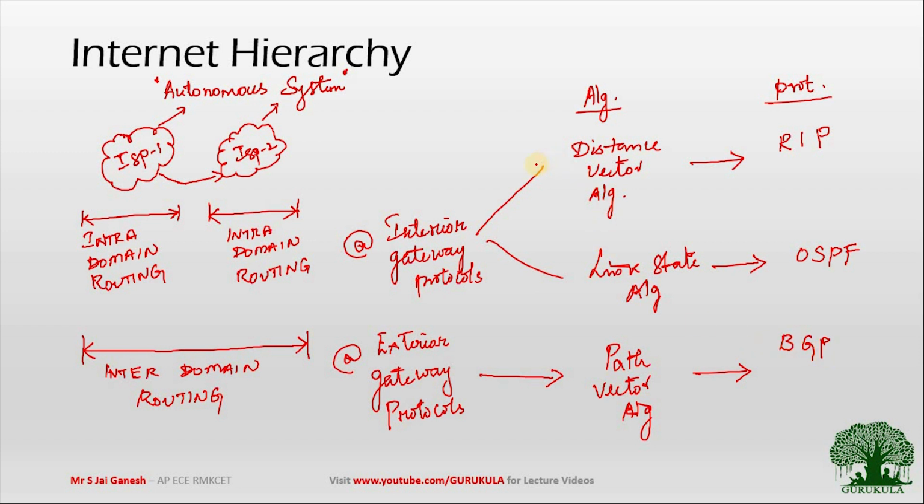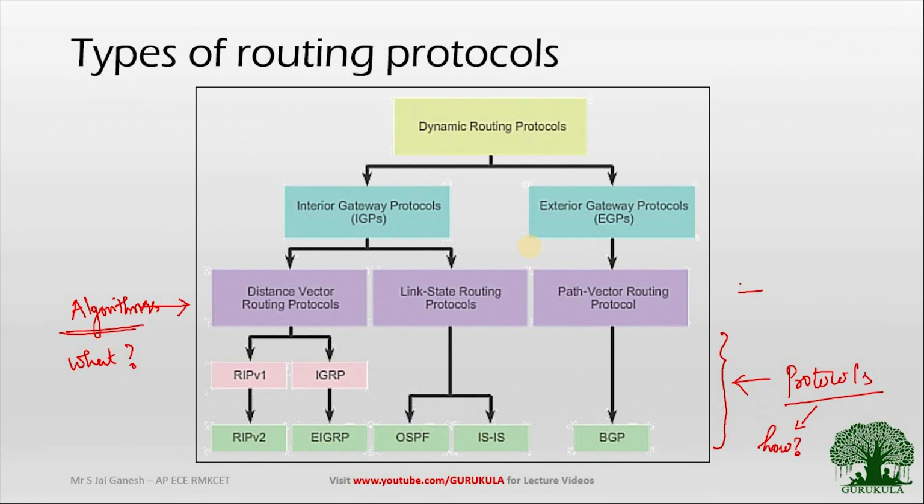BGP is abbreviated as Border Gateway Protocol. I think this figure and whatever we have written here will give you a bird's eye view of how the routing protocols and algorithms are classified. Now when we get back to our previous slide, I think that will give you a better understanding. So now you can understand this very clearly, correct? We have dynamic routing protocols, and now we know what interior gateway protocols are.